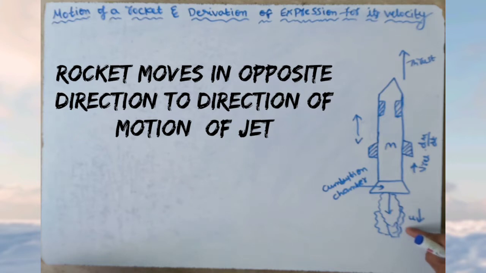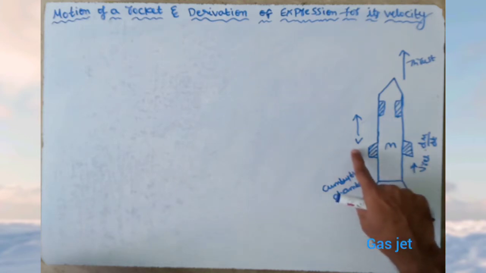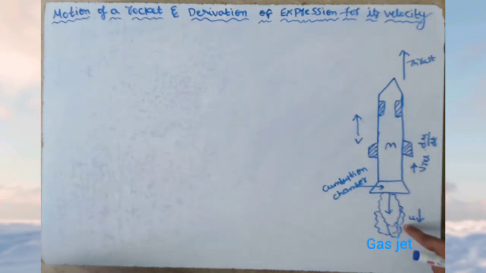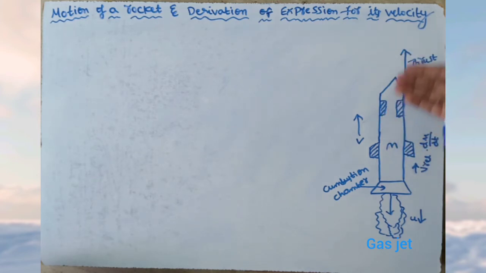The rocket moves in the opposite direction to the release of this gas jet. This gas jet has velocity u, and the rocket has velocity v in the direction opposite to the motion of the gas jet. As the fuel inside the rocket gets burned, the mass decreases with time. As the mass decreases, the velocity of the rocket goes on increasing.